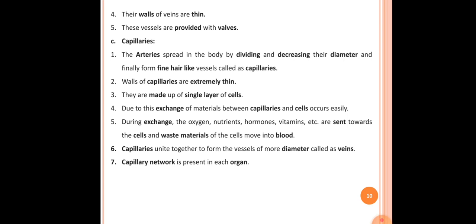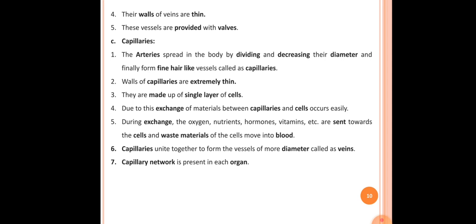The second point here is walls of capillaries are extremely thin. We have already covered this point in the nutrition as well as in the respiration part of this chapter. So the walls of capillaries are very thin or extremely thin. The third point here is they are made up of a single layer of cells. The wall of a capillary is only a single layer of cells.